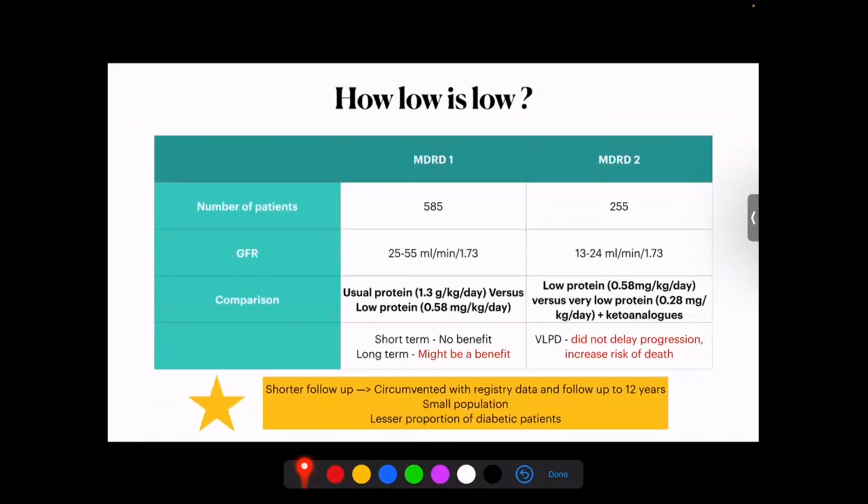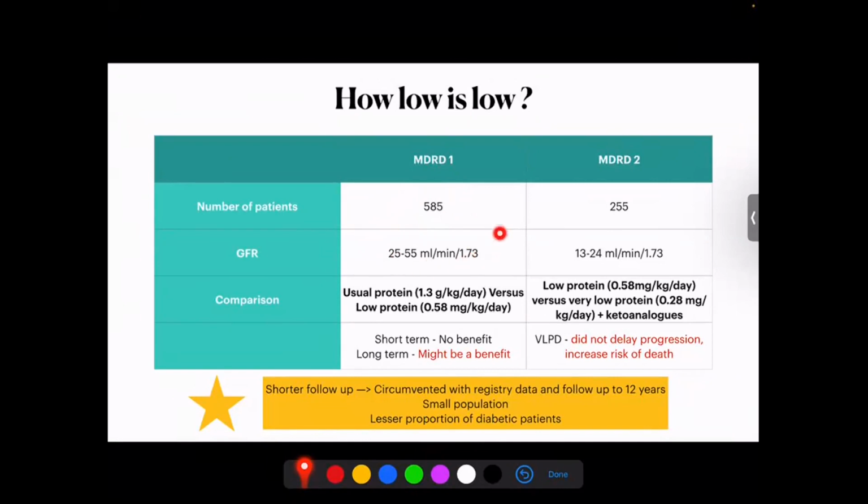So how low is low? Let's just go back to the history. We have something called the MDRD trial, which was divided into MDRD1 and MDRD2, the Modification of Diet in Renal Disease 1 and 2. The number of patients in MDRD1 was about 585.